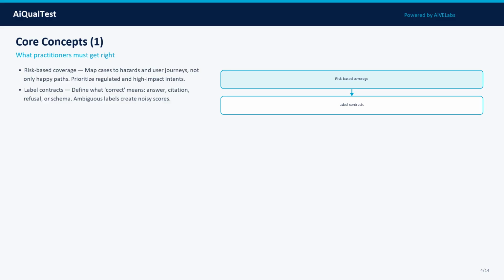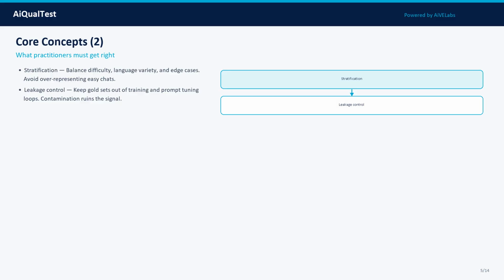Concept 2: Label contracts. Define what correct means: answer, citation, refusal, or schema. Ambiguous labels create noisy scores. In practice, treat this as a measurable property: define what good looks like, attach evidence, and track it across model, prompt, data, and tooling changes.